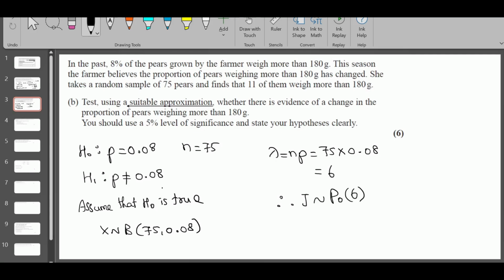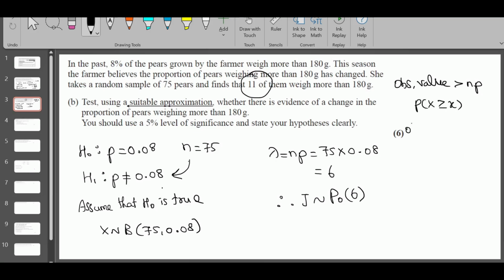Now the observed value is 11, right? It's a two-tailed test. Always remember this: if the observed value is greater than np, you need to take the upper tail, X greater than or equal to the observed value.